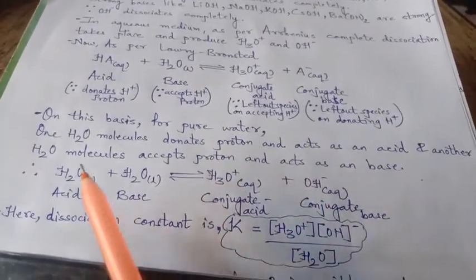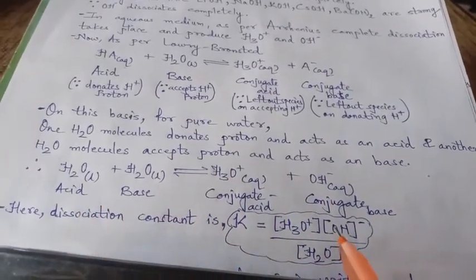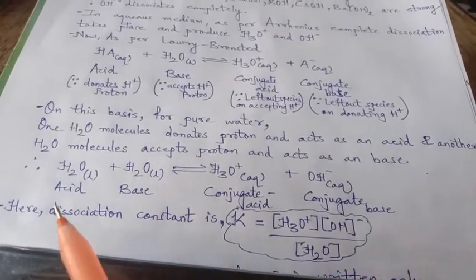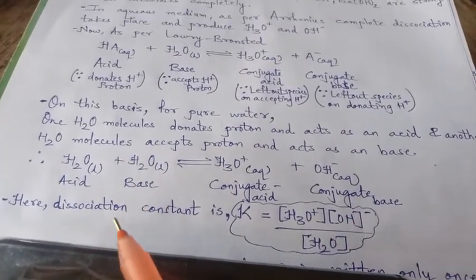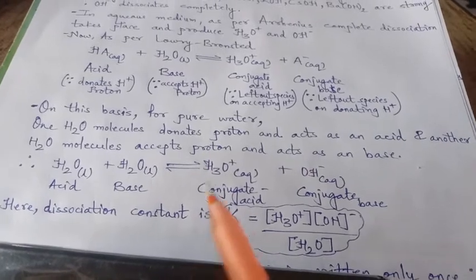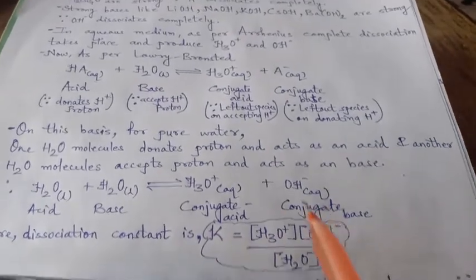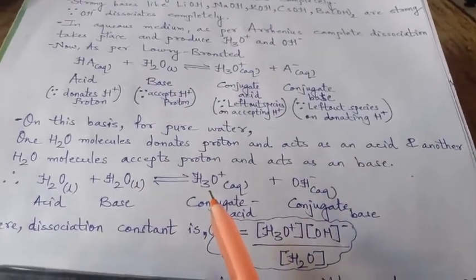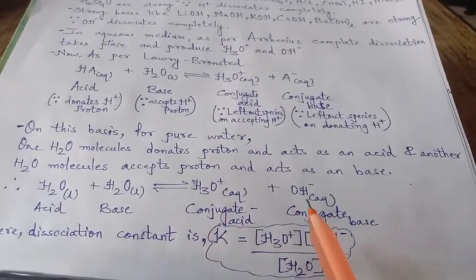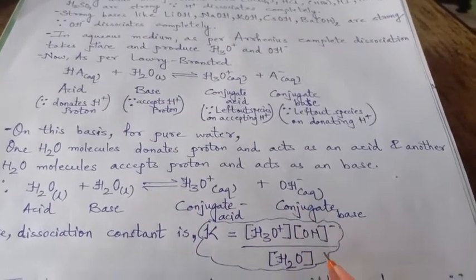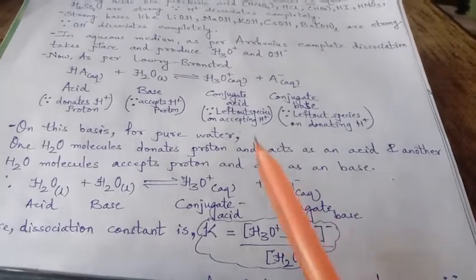On the basis of this reaction, water with water gives us the dissociation constant K, which is equal to the product of H3O plus concentration multiplied by OH minus concentration upon H2O concentration.